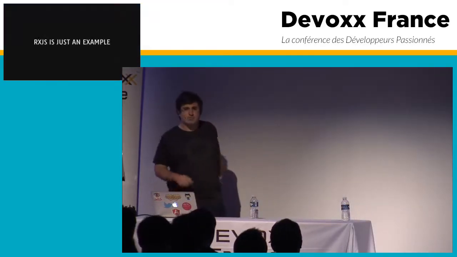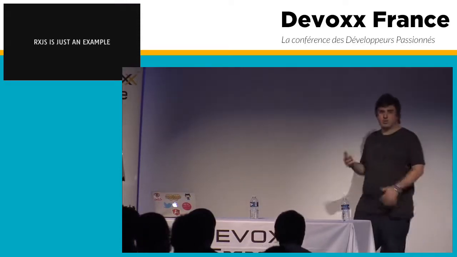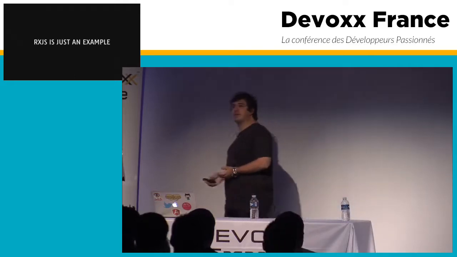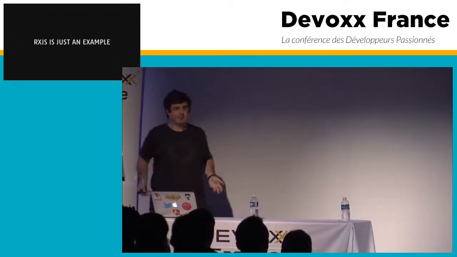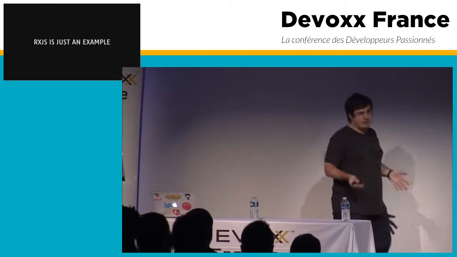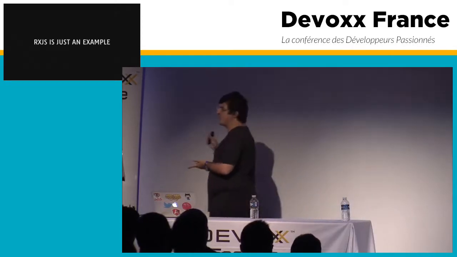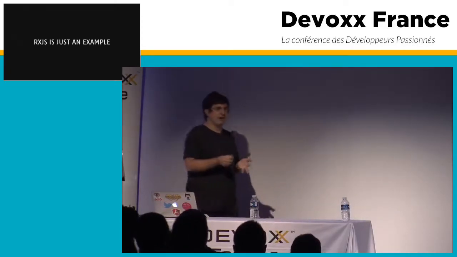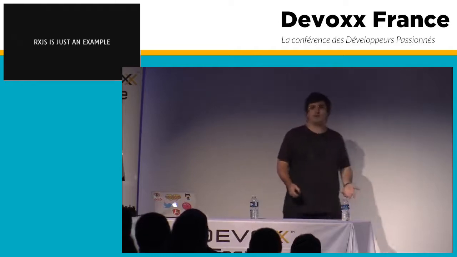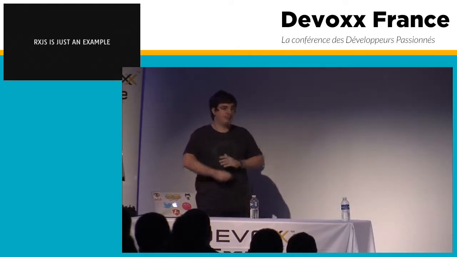So RxJS, reactive extension, is just one example. What I want to tell you here is about using reactive programming in the front end. It can be done. I think it is cool. You will see a lot of libraries. There's reactive extension, this one. There's Bacon.js. There's React.js. And there are a lot more that do the same thing. Reactive extension is the one I trust and love the most, but pick your own poison.